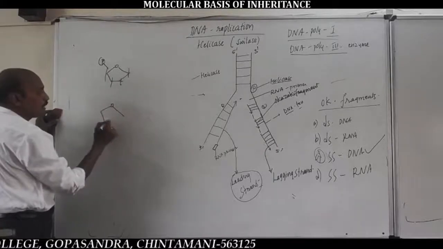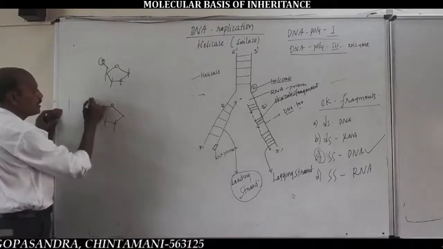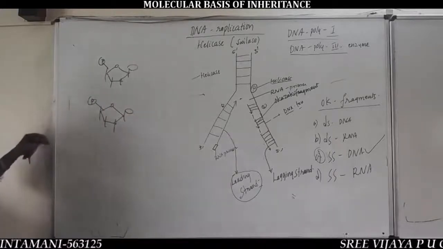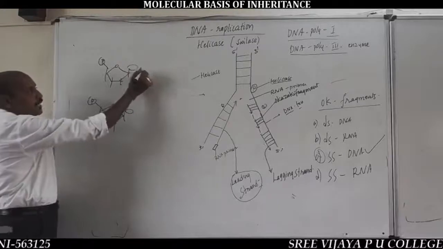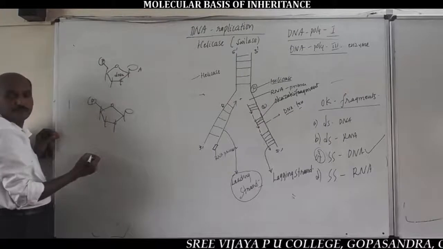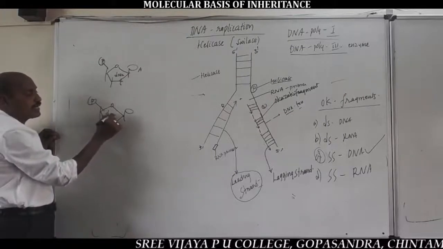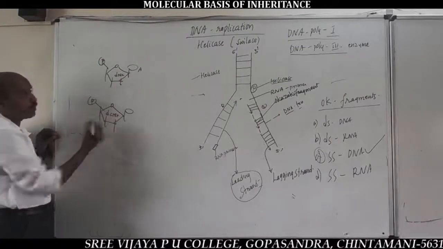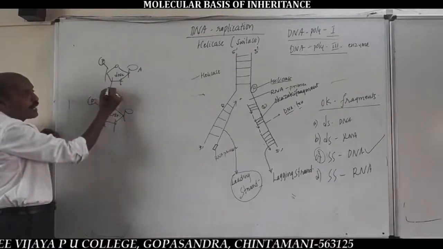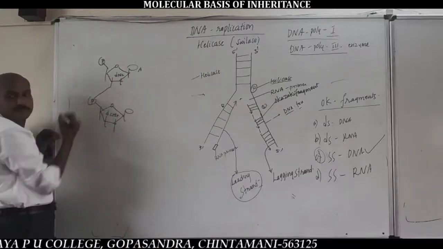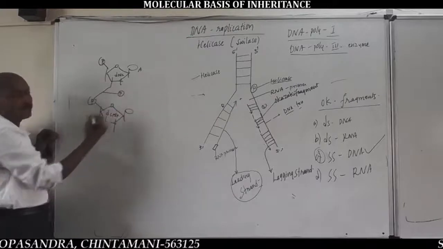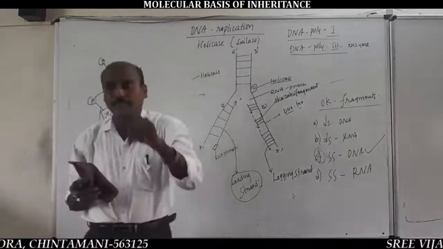Formation of the phosphodiester bond is in between phosphate and sugar moiety. See here, these are the different types of DNA nucleotides. For example, this is deoxyadenosine monophosphate, and this is deoxycytidine monophosphate nucleotide. So, in between one nucleotide and another, in the 3' to 5' direction, is the formation of a phosphoester bond.